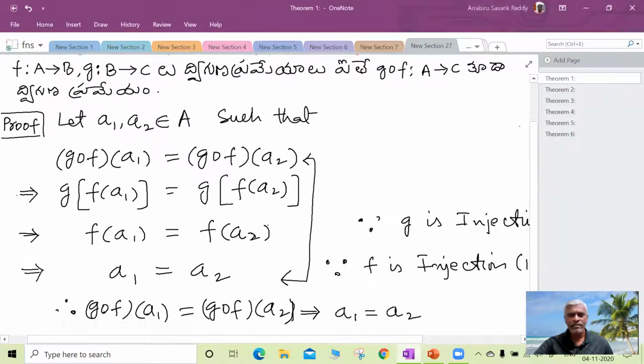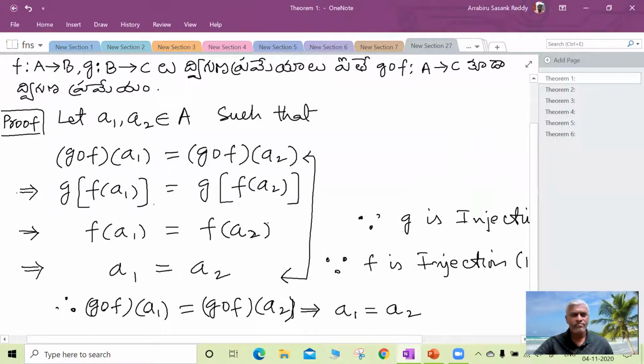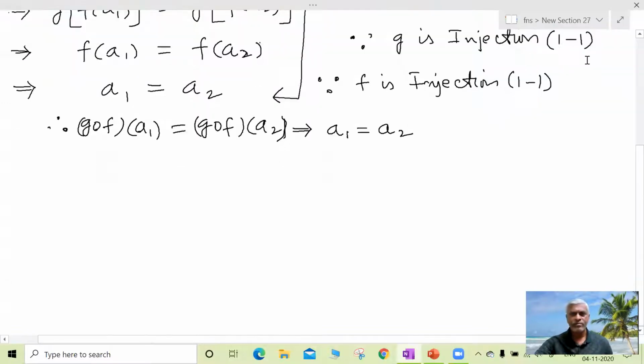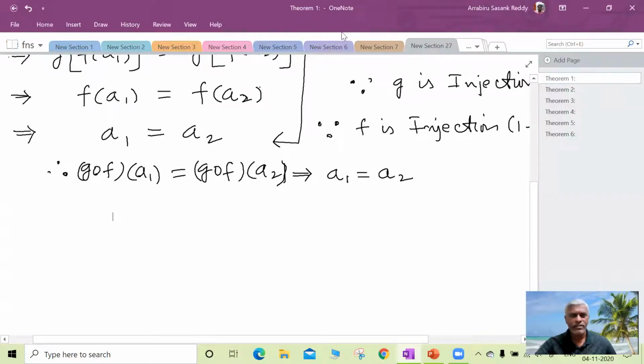So in this case this is also an injection function. Now here g circle f is an injection.